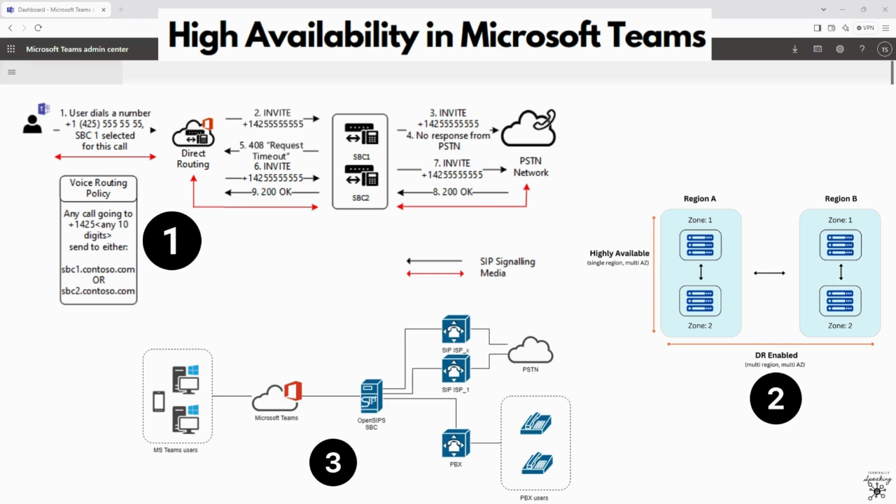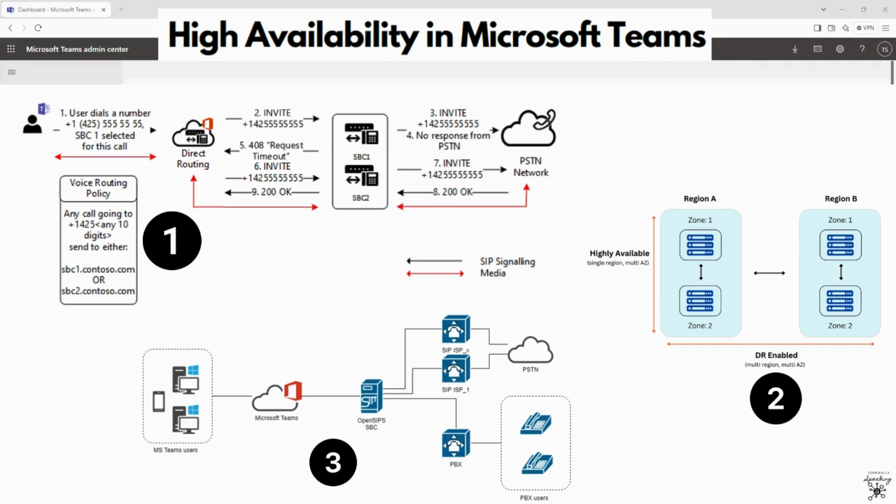Some scenarios that demonstrate high availability: if one SBC goes offline, the calls automatically reroute to the backup SBC and users experience no service disruption. Or if an Azure region becomes unavailable, Teams fails over to the nearest available region and users can retain access through chat, calls, and meetings. You can even think of a PSTN trunk failure. If the primary SIP trunk fails, calls are routed through a secondary SIP trunk or another gateway.